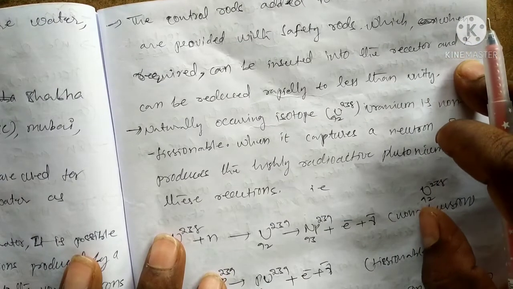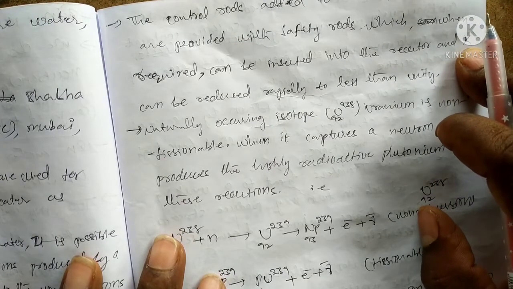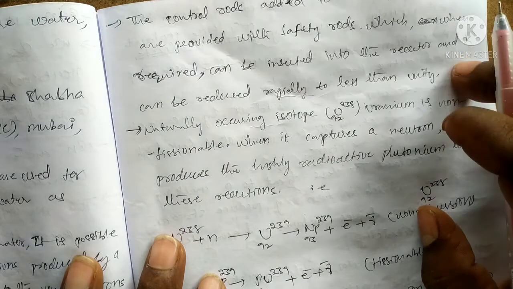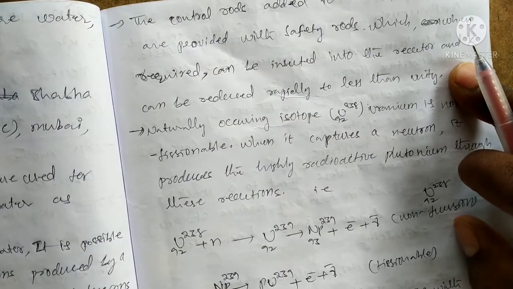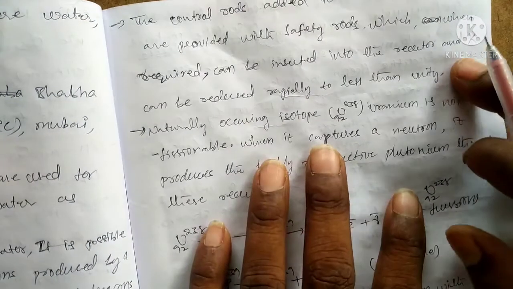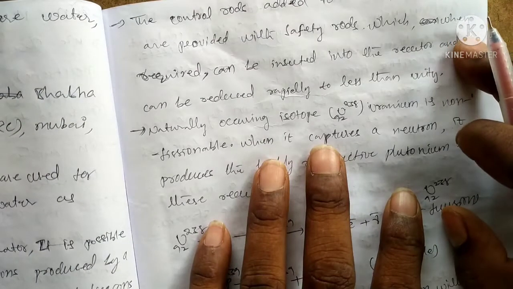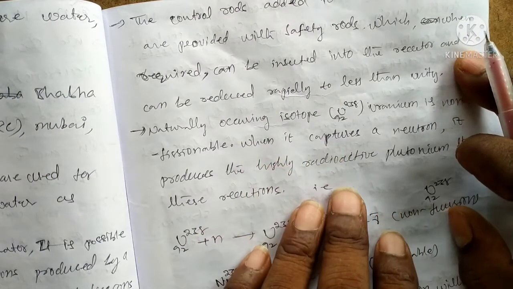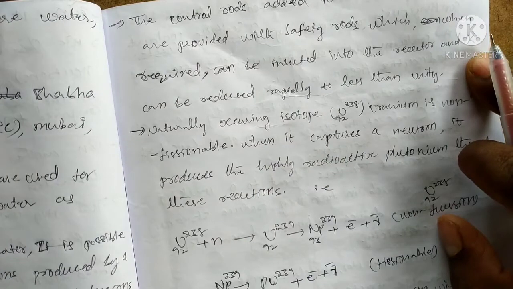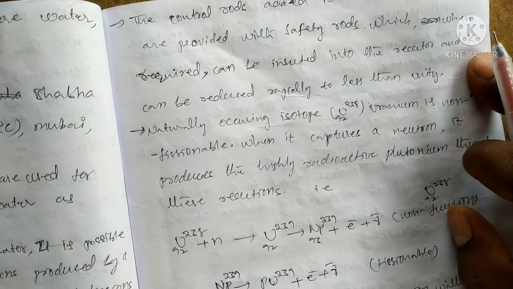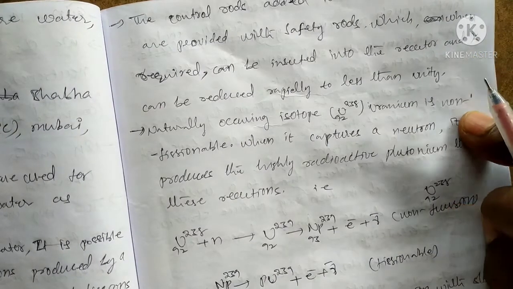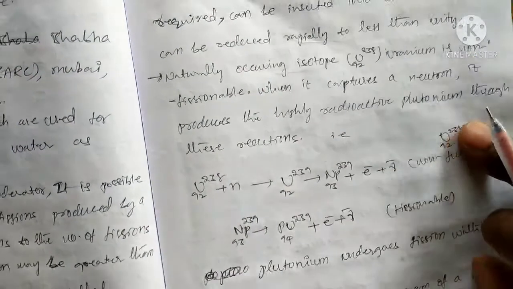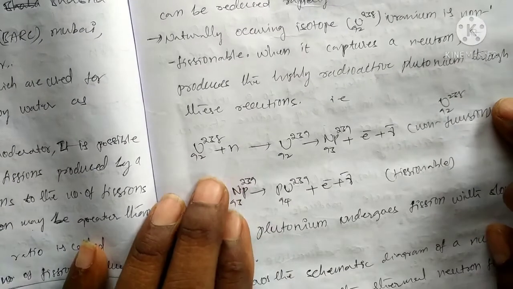The K value means how many neutrons are emitted, how many incident neutrons appear. That means the K value is nothing but what is the K? Emitted neutrons divided by incident neutrons. The K is reducing the number of neutrons.